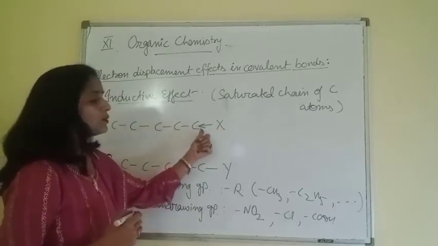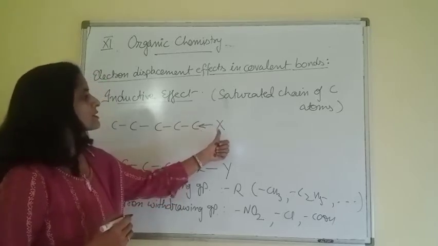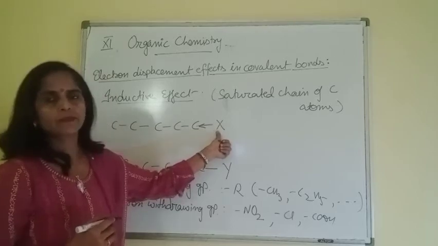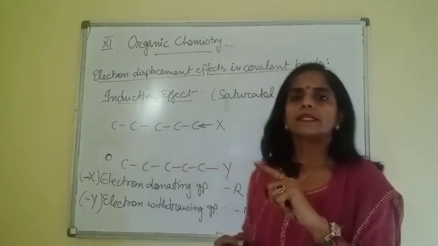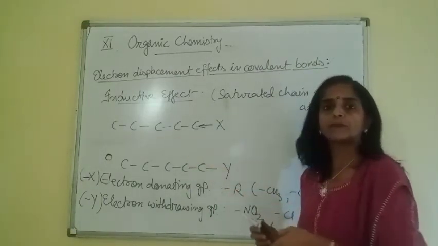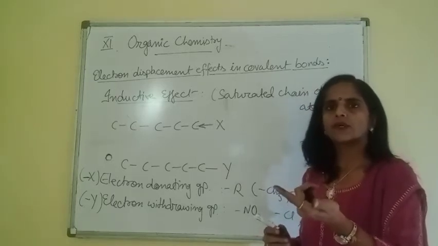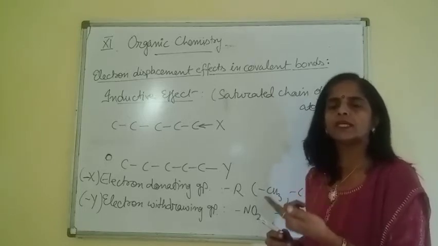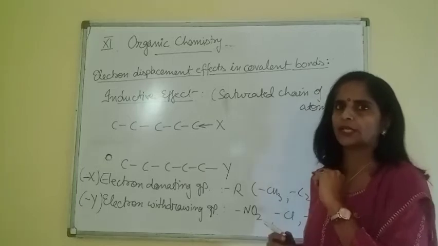And when it donates electrons towards the main chain, this group carries partial positive charge. Beta, please understand that this is only slight shifting of electrons in a particular direction. It's not complete transference of electrons. Note it down.